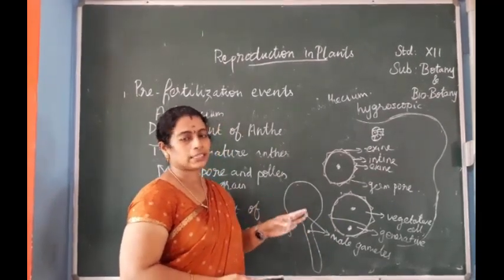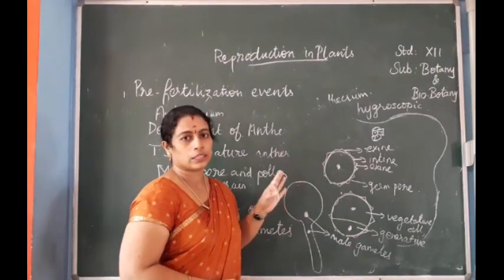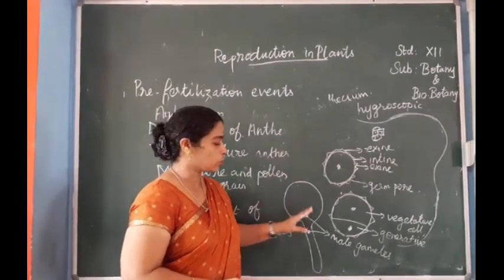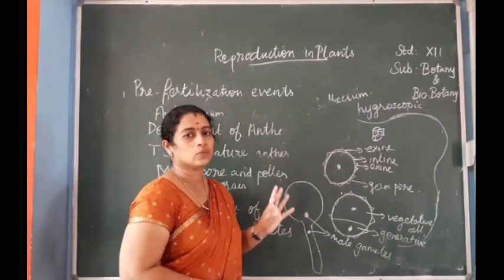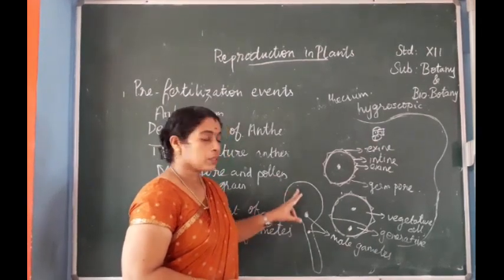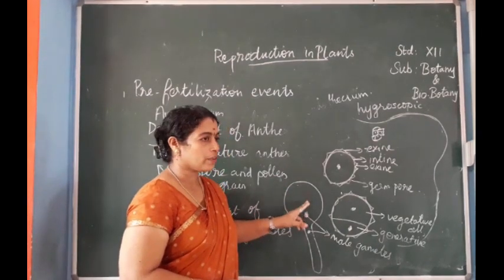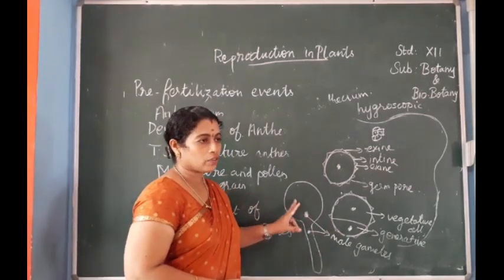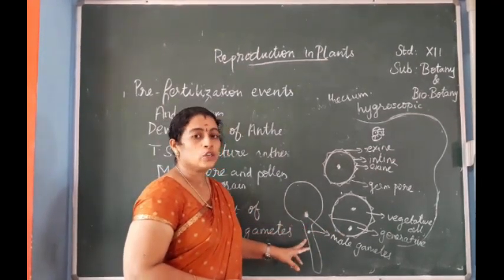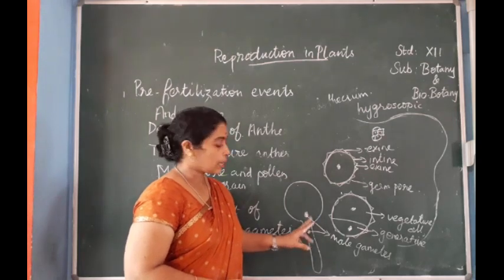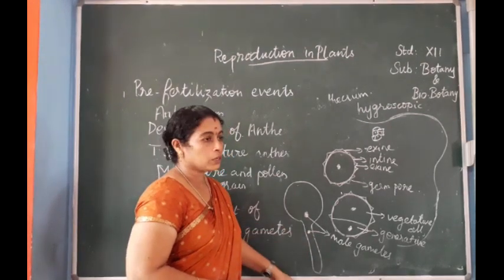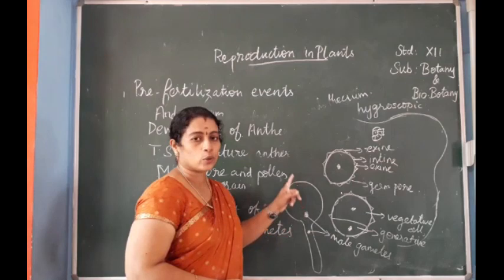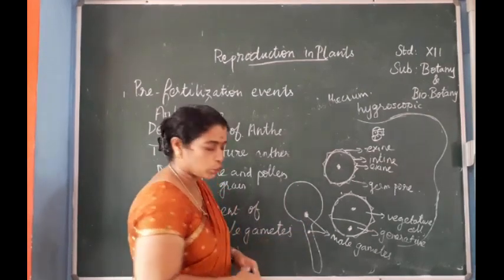After reaching the stigma of the gynoecium, the pollen grains will start to germinate. During the germination stage, the generative nucleus will divide into two, forming two male gametes, and the intine will grow to form a pollen tube.